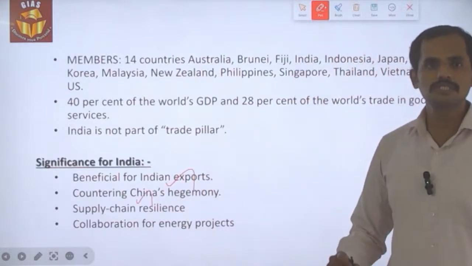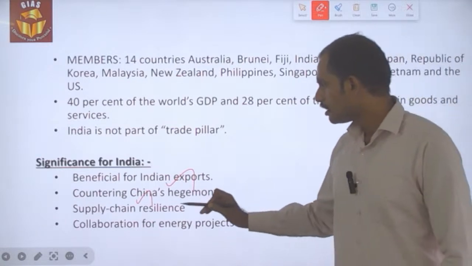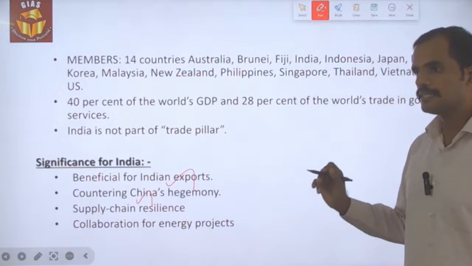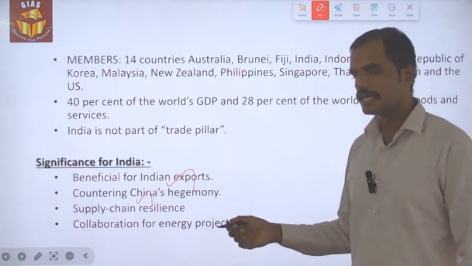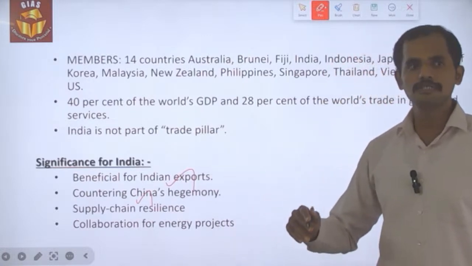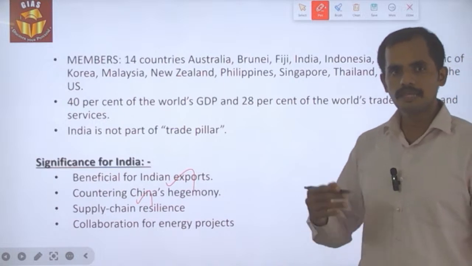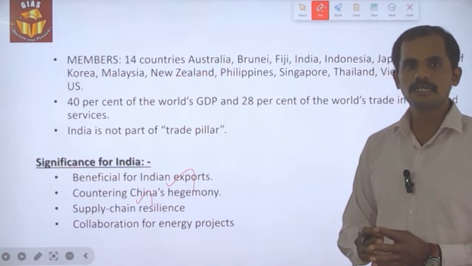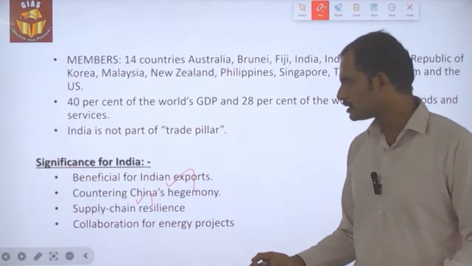Secondly, it counters the Chinese hegemony, which in turn is very positive for India, because we are having more and more trade deficit with China. Once we export more products to the global arena, then our trade deficit will slowly turn into a trade surplus.